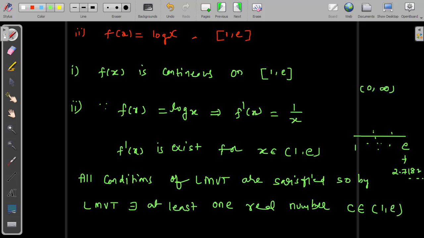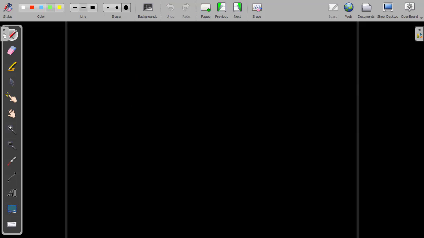We need to search at least one real number in the open interval 1 comma e such that f dash of c is equal to, this is the statement of Lagrange's mean value theorem, f of b minus f of a.